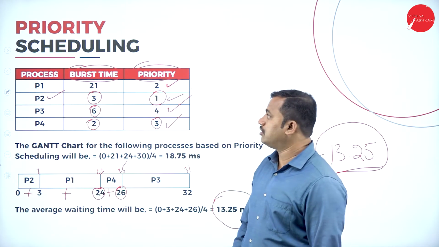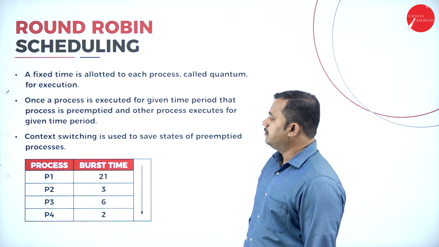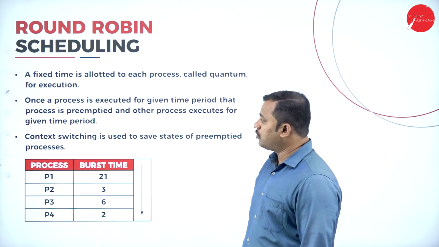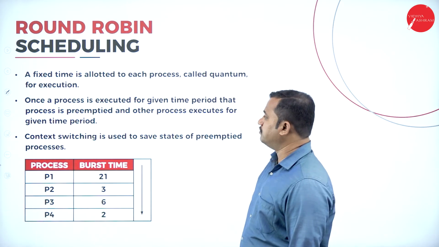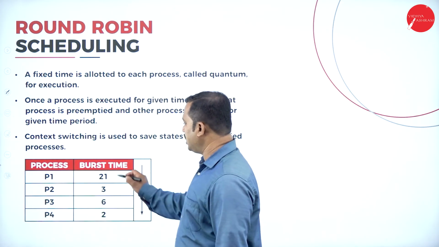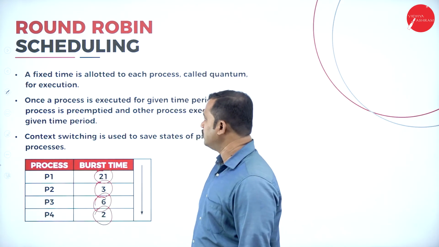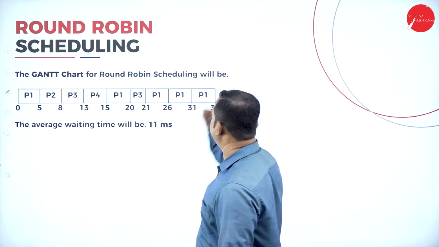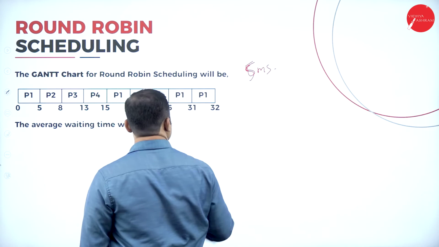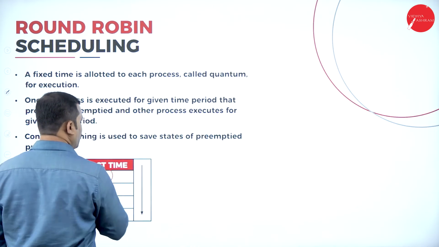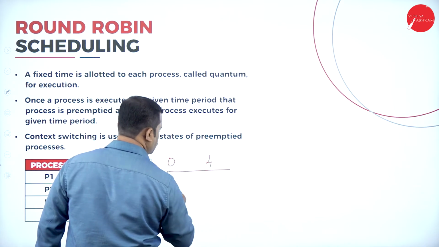There is one more scheduling algorithm called the round robin CPU scheduling algorithm. What is the meaning of this round robin CPU scheduling algorithm? It requires a time quantum. Let me consider the same burst times for processes P1, P2, P3, P4. What is the time quantum allotted? 5 milliseconds is the time quantum allotted. But what is the time needed for process P1? 21 milliseconds. So 0 to 4 is completely utilized by process P1.